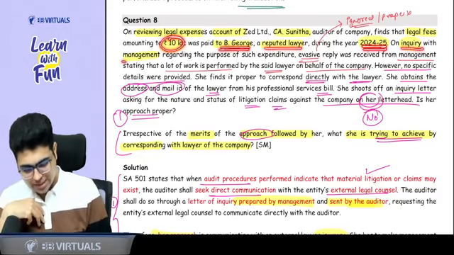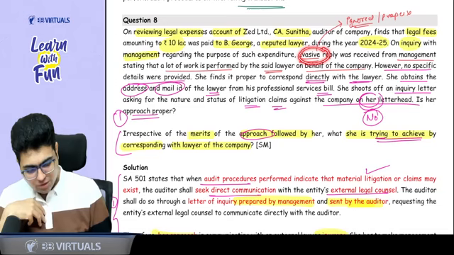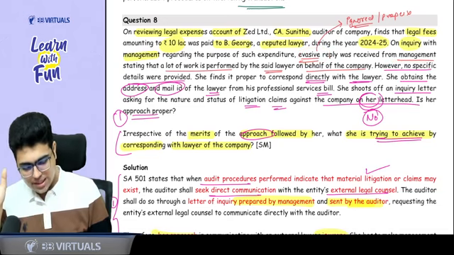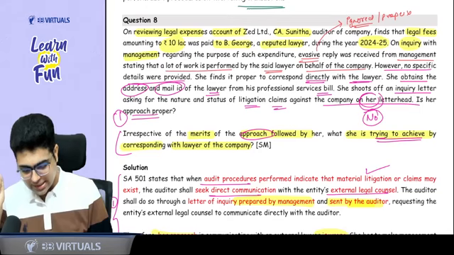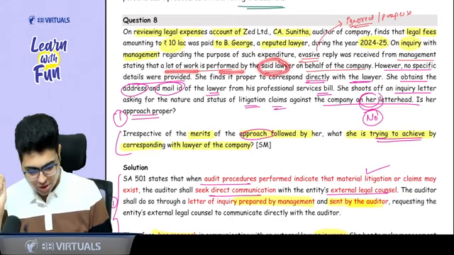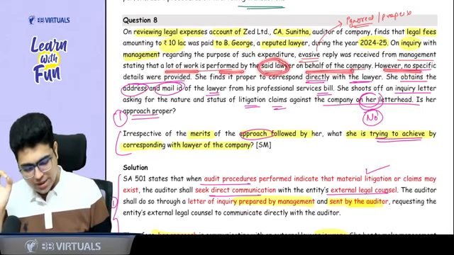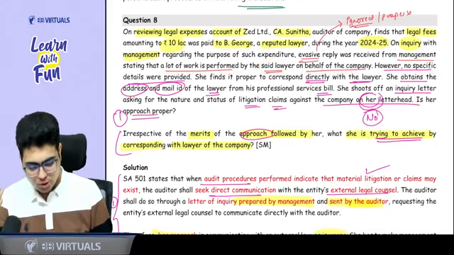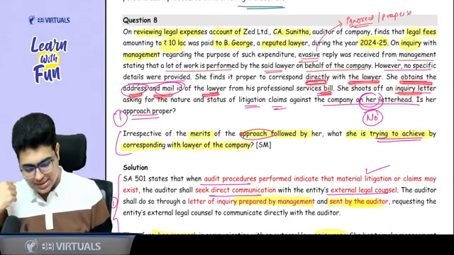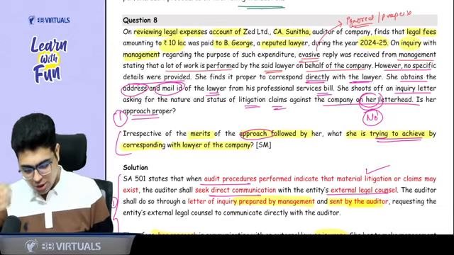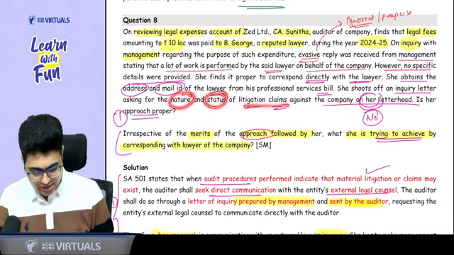On inquiry with the management, an evasive reply was received from the management. Evasive means management ignored her, or management did not give a proper reply, stating that a lot of work is performed by the lawyer on behalf of the company. There are no specific details which were provided. She feels that she should correspond directly with the lawyer. So she obtains the address and email ID of the lawyer from the bill, and she sends an inquiry letter for knowing the nature and status of litigations and claims against the company on her letterhead.